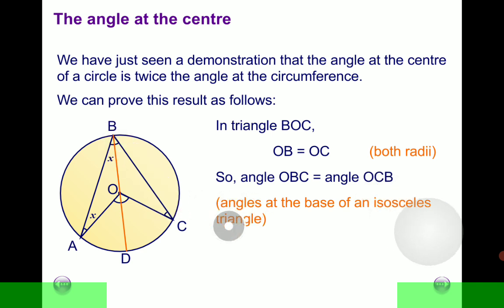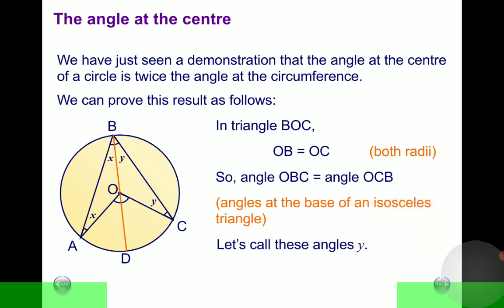These are angles at the base of an isosceles triangle. So which triangle are we talking about? We are talking about triangle BOC, which is isosceles. So this side equals that side, they are radii, and therefore the two angles are the same. So we can label the angles so that each angle is y.